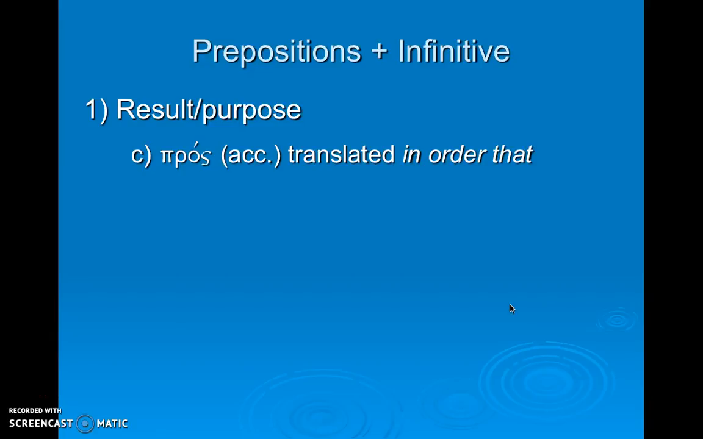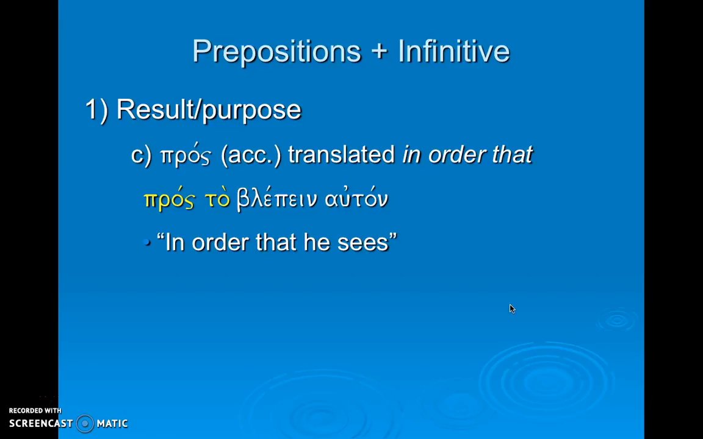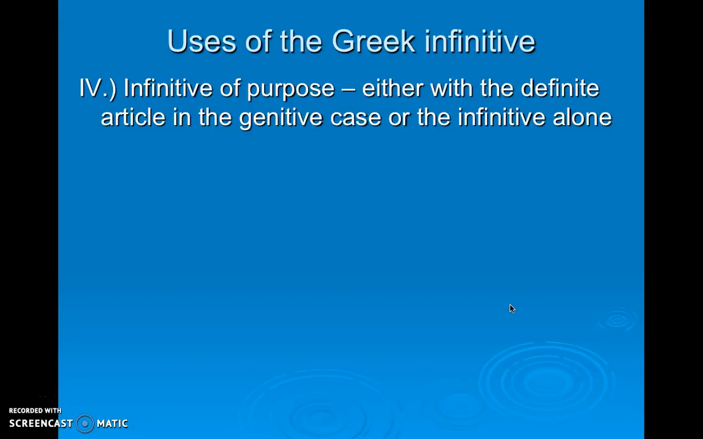The third type of result or purpose use of the preposition plus an articular infinitive is pros, and it will be translated in order that he sees. So a lot of these are very similar, you just need to pay attention to the translation of the word.